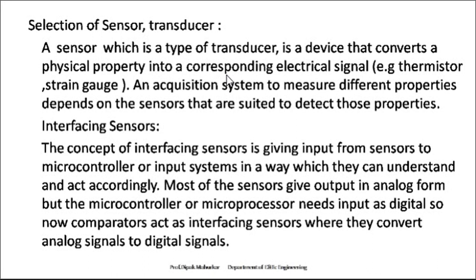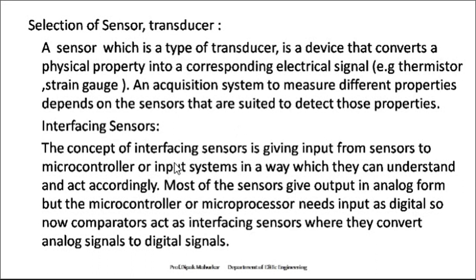Examples are thermistor and strain gauge. An acquisition system measures different properties depending on the sensors that are suited to detect those properties. Then interfacing sensors.